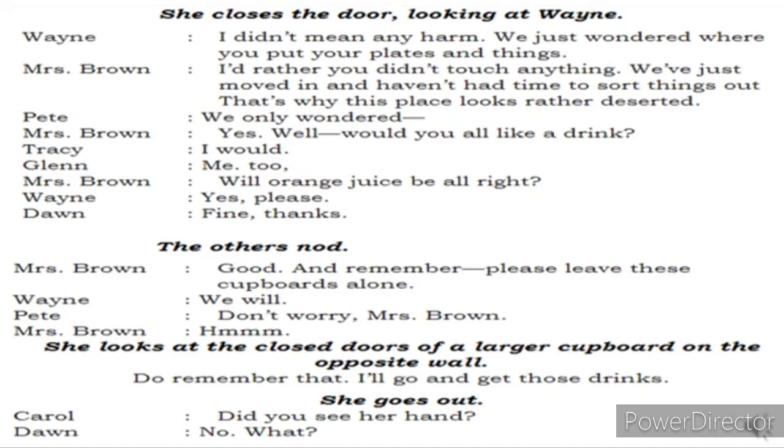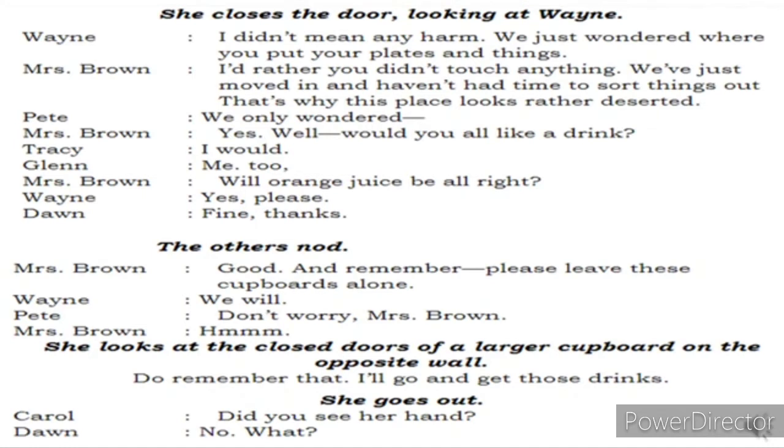Let them be alone. Wayne says, we will not touch again. Wayne was the one who opened it. So he says, well, okay, I will not touch it. We will leave it alone. Pete says, don't worry, Mrs. Brown. We will look after. Then Mrs. Brown was like, okay. She looks at the closed door of a large cupboard on the opposite wall. On the opposite wall, there was a large cupboard which was closed. She will give a look at it. Do remember that? I'll go and get those drinks. She will look at that cupboard which was closed.